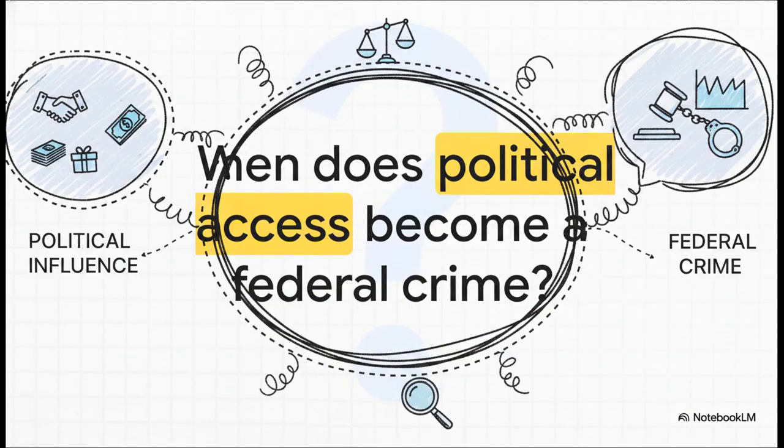When does political access actually cross the line and become a federal crime? It sounds like a pretty straightforward question, right? But here's the thing. When we try to treat the law as this giant, broad code for ethical government, we actually end up blurring the lines between normal, everyday political influence and, well, actual criminal responsibility. Let's be real, influence is literally everywhere in politics. But drawing a strict legal circle around what makes something a federal crime, that requires absolute precision.